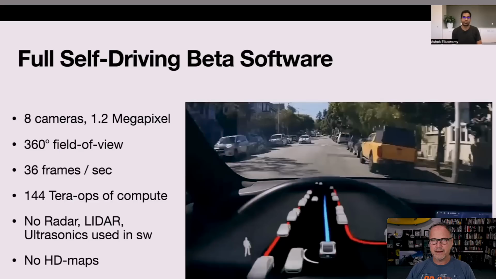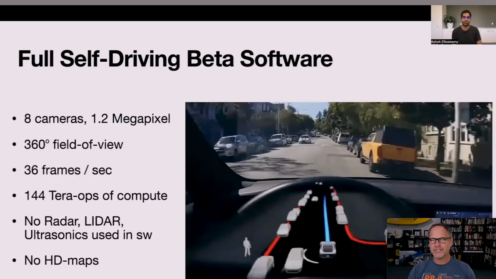And again, just to recap here, we have 8 cameras on a Tesla. Each of them is 1.2 megapixels. That provides a 360-degree, all the way around you field of view. They run at 36 frames per second. The full self-driving hardware 3 has 144 tera operations of compute. In other words, tera operations per second of compute power. And the vehicles now rely solely on Tesla Vision. In other words, they don't use radar, they don't use LiDAR, they don't even use the ultrasonics that are around the vehicle when you're driving at full speed. They only use that when you're parking and going at very, very low speeds.